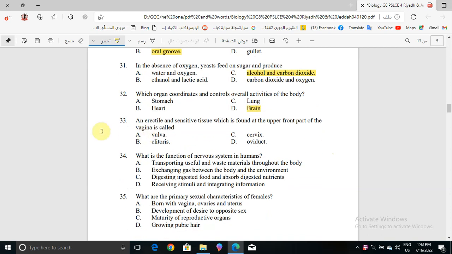Now question number 33. An erectile and sensitive tissue which is found at the upper front part of the vagina is called what? It will be the cervix.